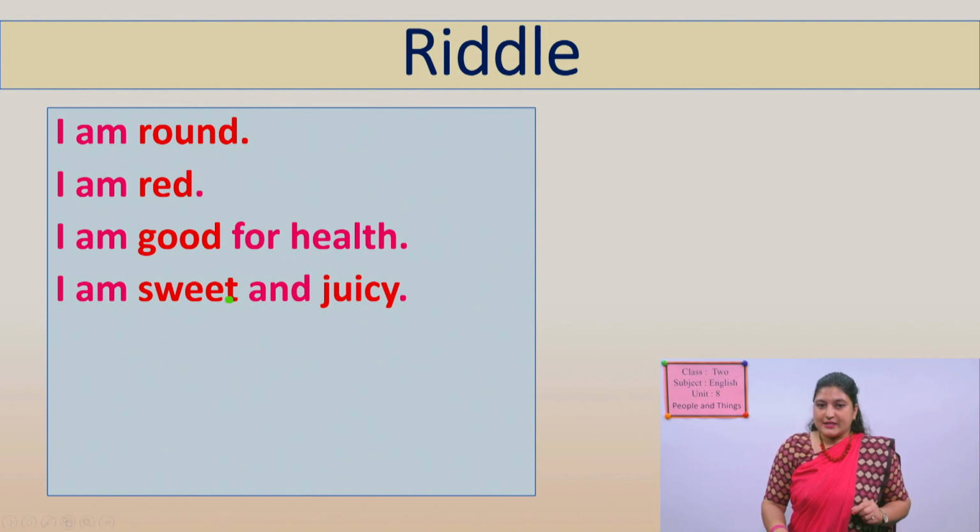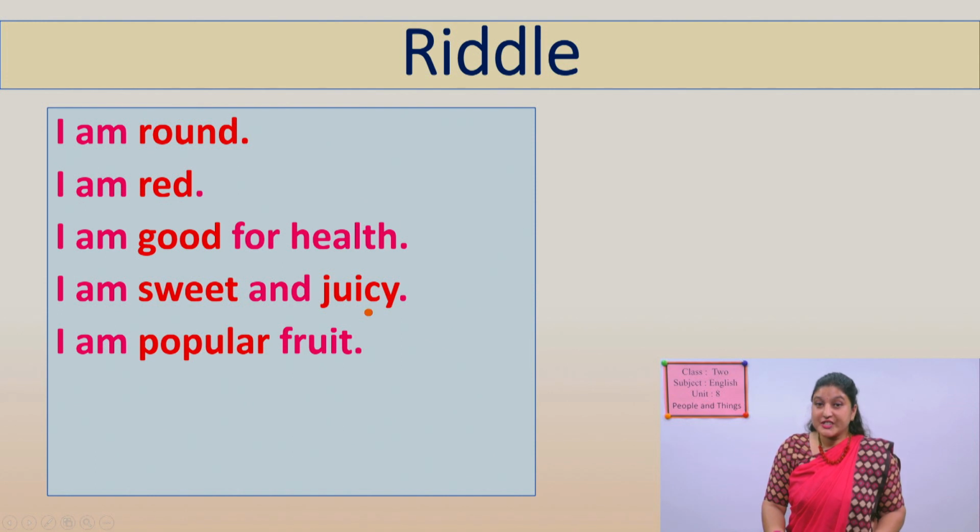And next one, I'm sweet and juicy. I'm sweet. Yes, sweet थाहा छ नि हैन? गुलियो. I'm sweet and juicy. Yes. The next one, juicy थाहा छ है? रसिलो रसिलो हुन्छ नि, juicy. Yes. The next one, I'm a popular fruit.